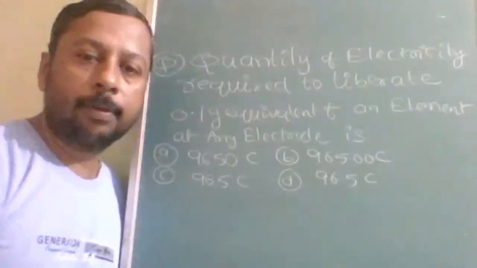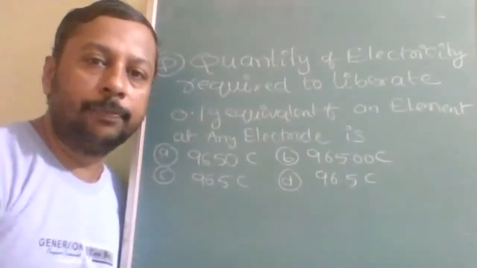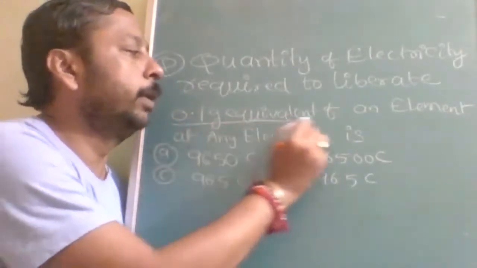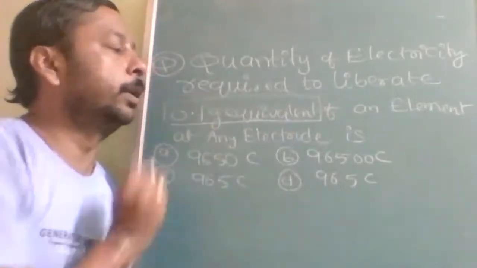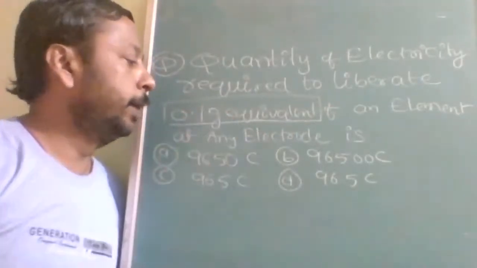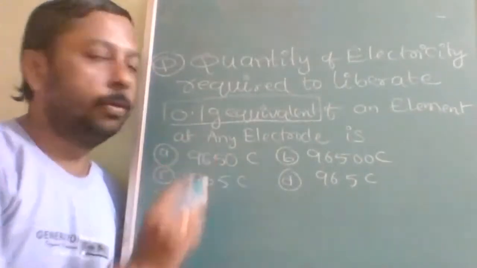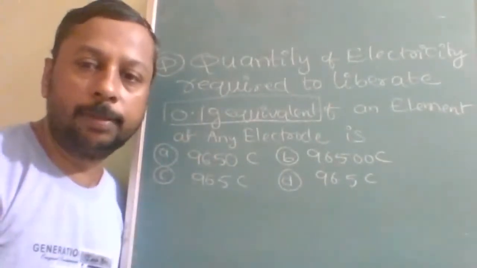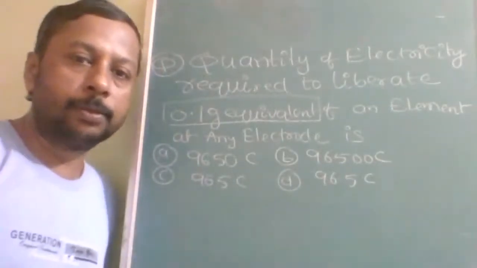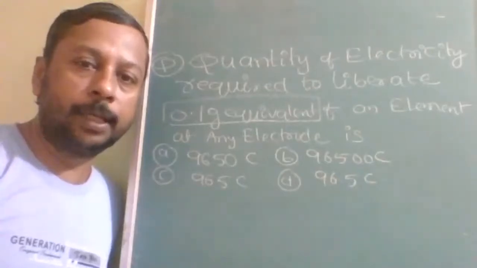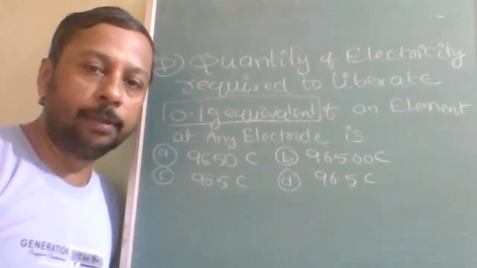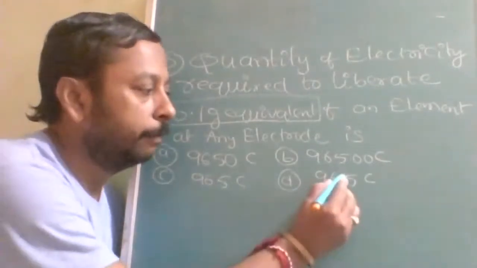Okay, here is the next question. The quantity of electricity required to liberate 0.1 gram equivalent of an element at any electrode. Nothing is given about the substance. Let it be cathode or anode, irrespective of the type of electrode, we have to find out. First option is 9650 coulombs, second option 96500 coulombs, then 965 coulombs and 96.5 coulombs.